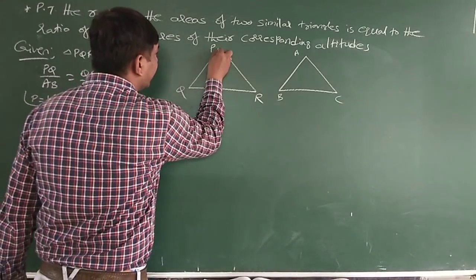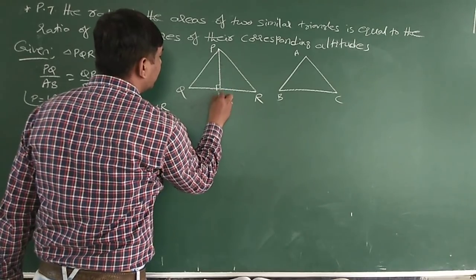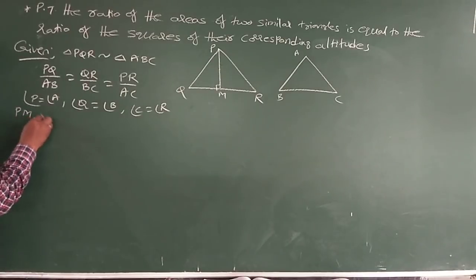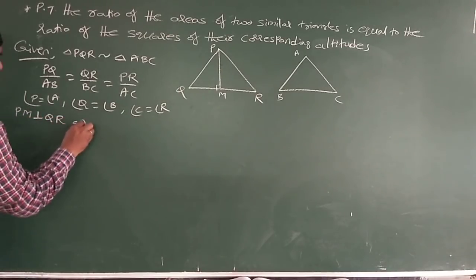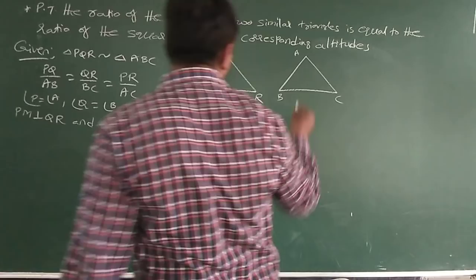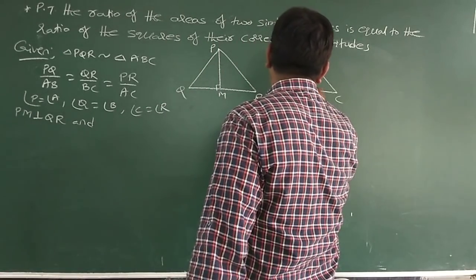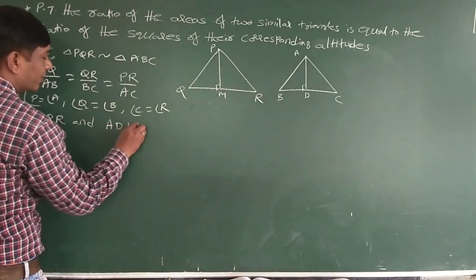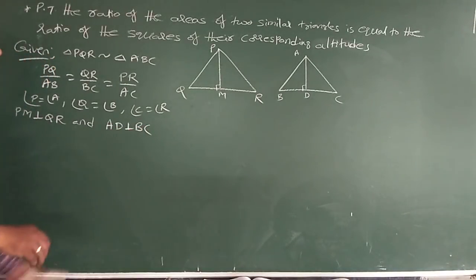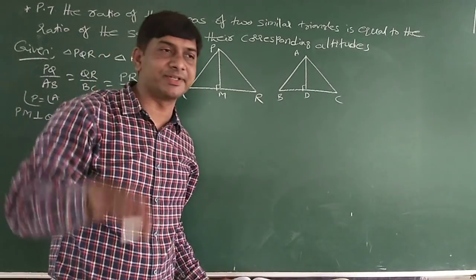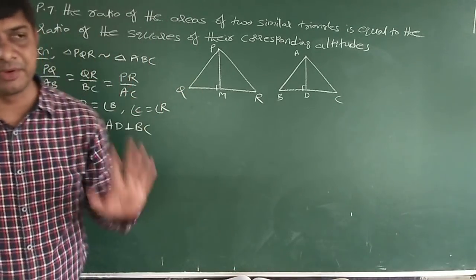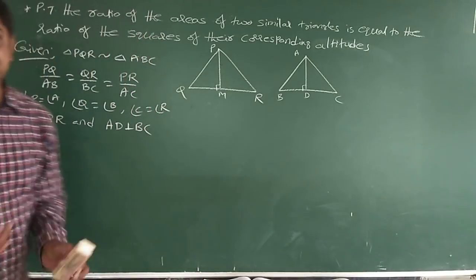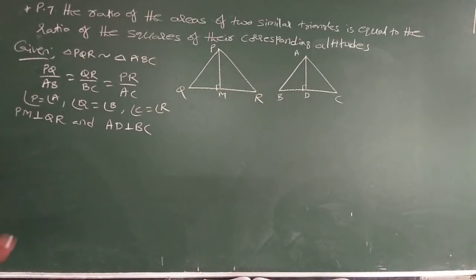Now PM is perpendicular to QR, and also AD is perpendicular to BC. Here I am proving only one altitude; from the three vertices, three altitudes exist. Proving only one is enough, the second and third are similar.